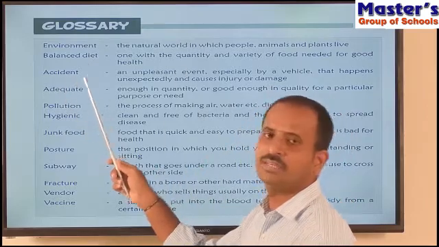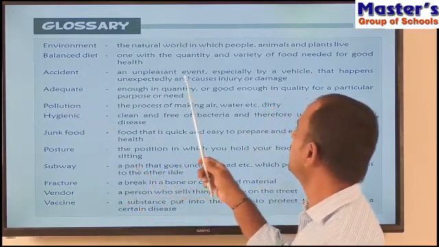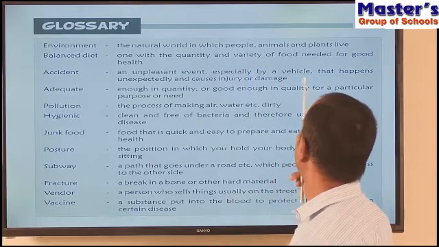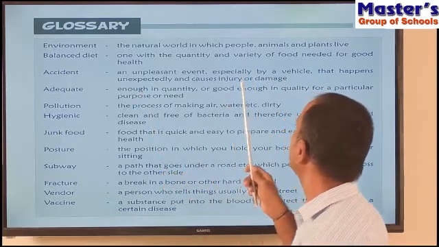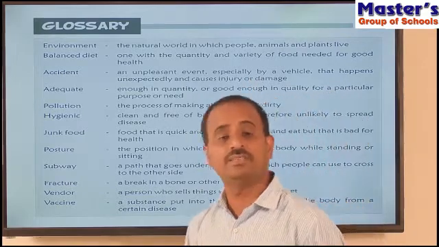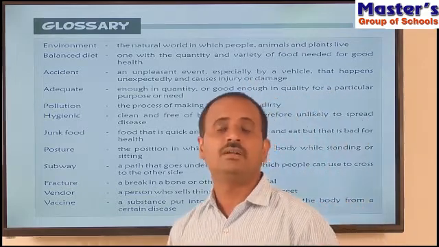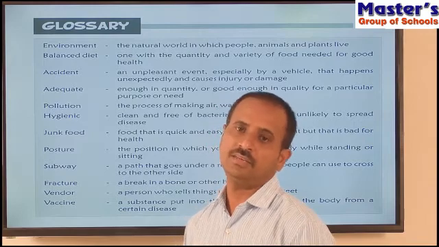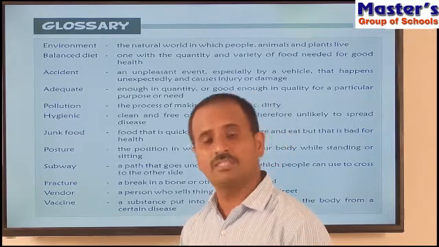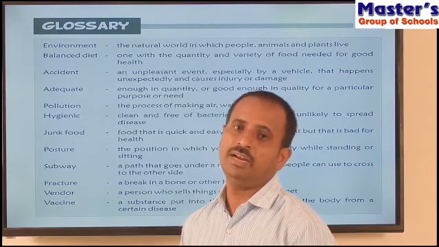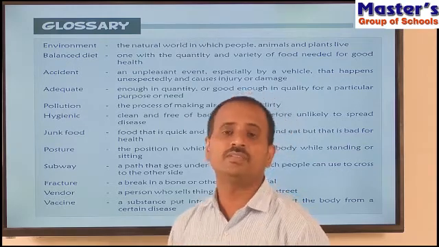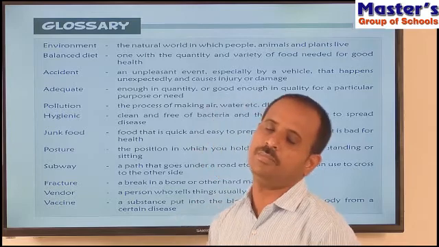And accident. What is accident? An unpleasant event, especially by a vehicle, that happens unexpectedly and causes injury or damage. So accidents happen because of our carelessness, and they take place suddenly and unexpectedly, especially while we are in a vehicle. During an accident, it will cause a lot of injury and damage.